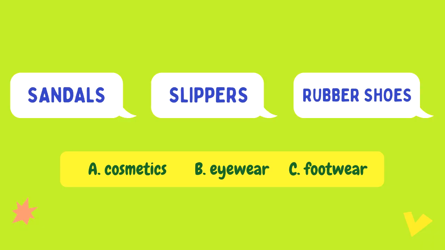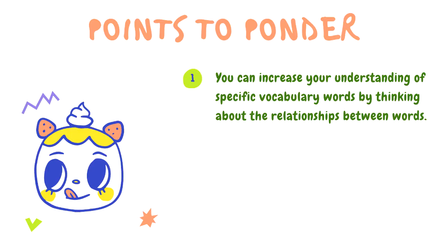Sandals, slippers, and rubber shoes. How would you classify them? A. Cosmetics, B. Eyewear, or C. Footwear? The answer is C. Footwear. You can increase your understanding of specific vocabulary words by thinking about the relationships between words.